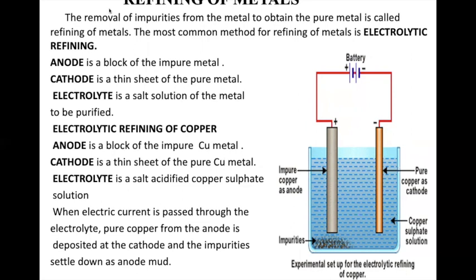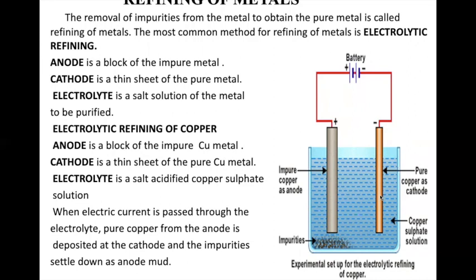So let us take an anode and a cathode. The anode has to be an impure metal and the cathode has to be a pure metal. And the electrolyte has to be a salt solution of the metal that has to be purified. Let us take this impure copper, that is an anode on the positive side. This is on the positive side of the battery.